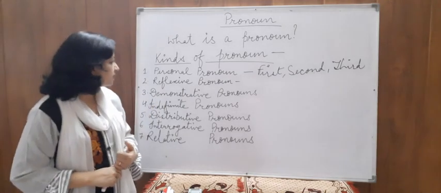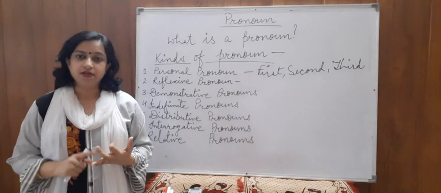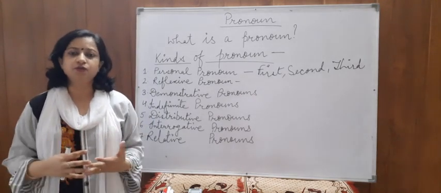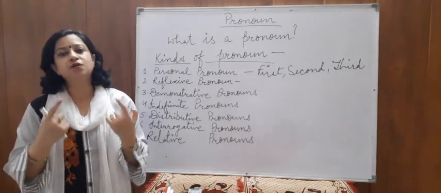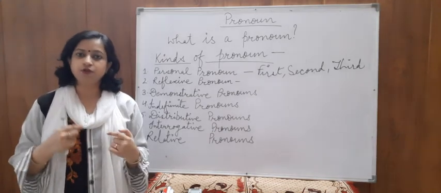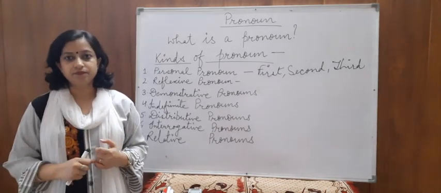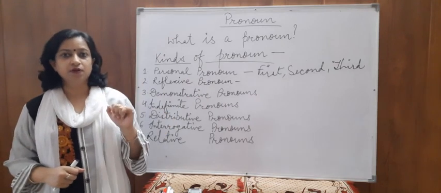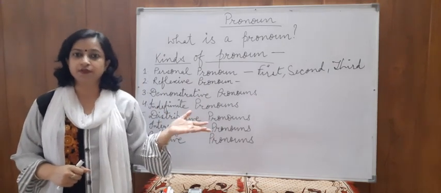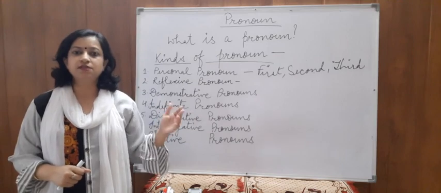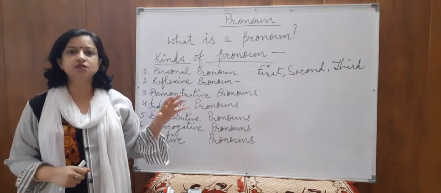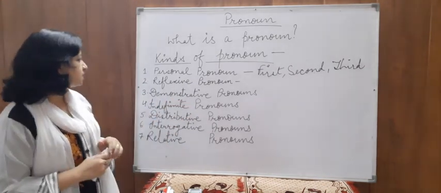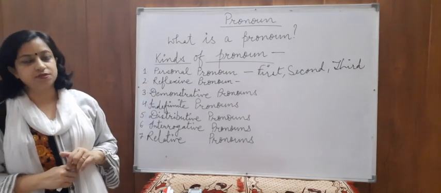Now the next one is demonstrative pronoun. Demonstrative pronouns are the pronouns which are used to point out objects or persons. Like, this is my book, that is my book, this is the way you should talk to others. So, this, that, these, those, such. All these words are demonstrative pronouns.